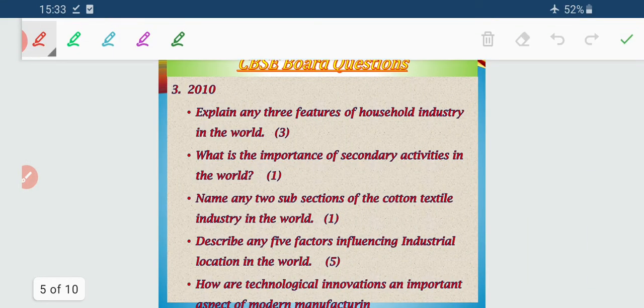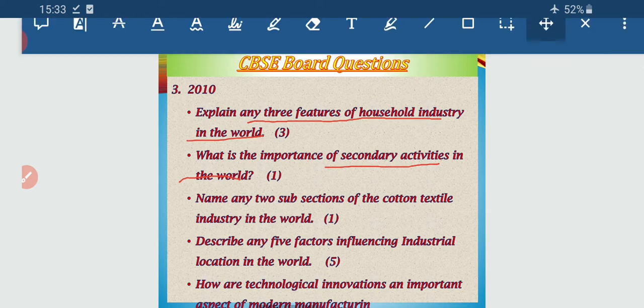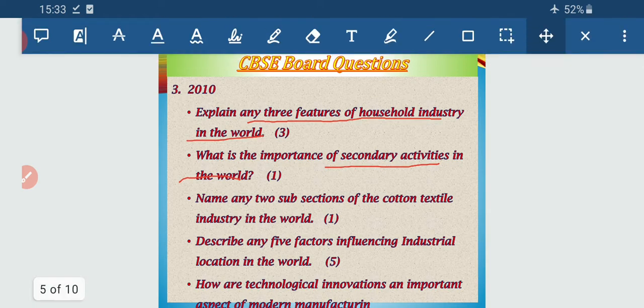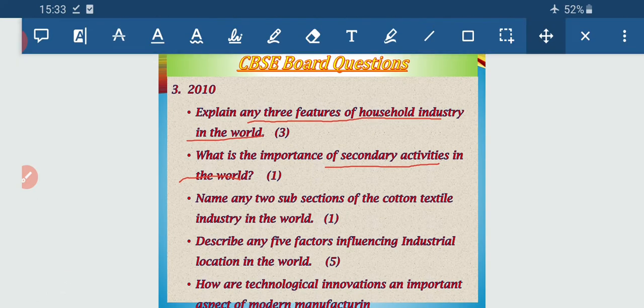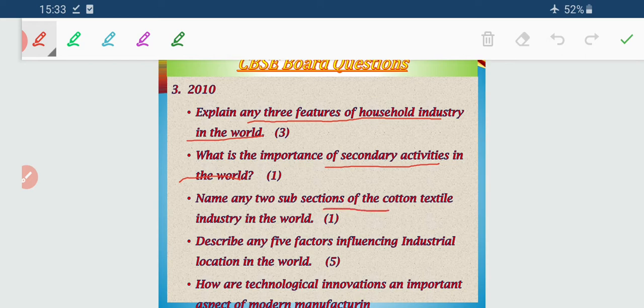Explain any three features of household industry in the world. Given in the notes, just follow that. What is the importance of secondary activities in the world? The importance of secondary activity is conversion of the raw material into valuable and usable products. That is the basic importance. Now, next question. Name any two subsections of the cotton textile industry in the world. The subsections are power loom, hand loom and mill loom. Three are there, you can mention any two, hand loom and power loom.